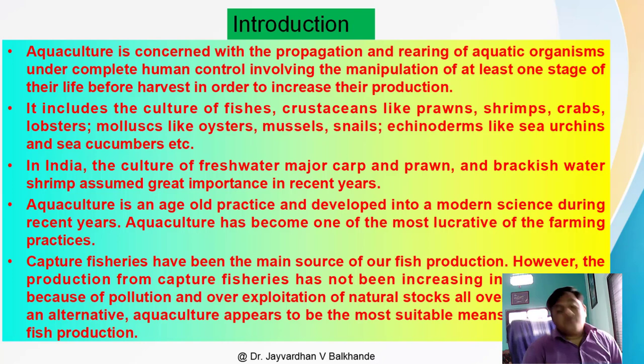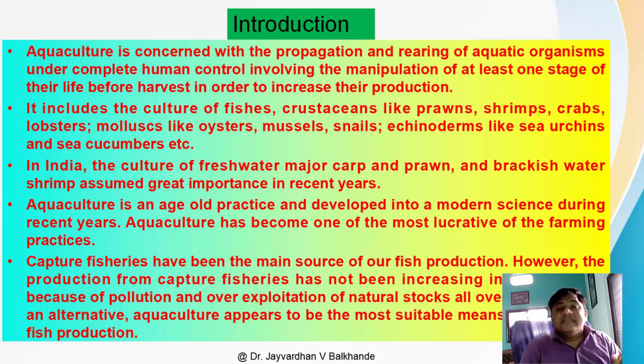Though we are dependent on capture fisheries, because of pollution and over exploitation of fish species, the stock of particular fishes decreases day by day, and there is no scope for increasing fish production in capture fisheries.